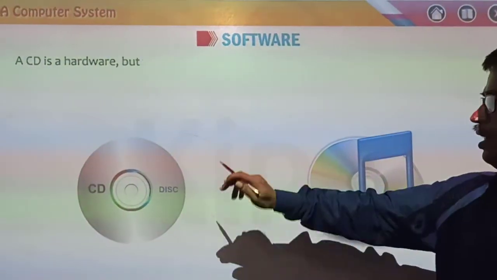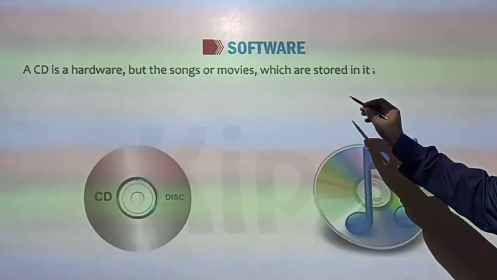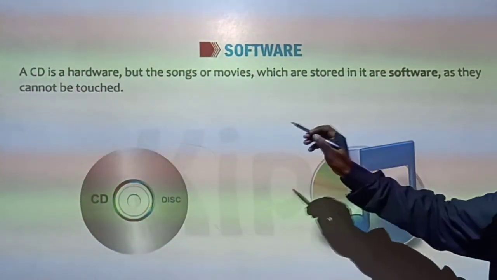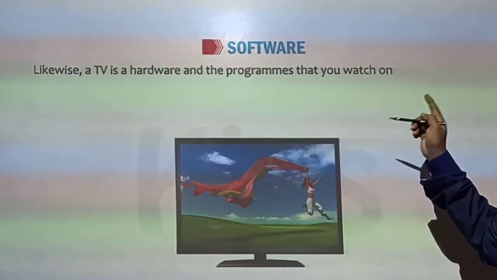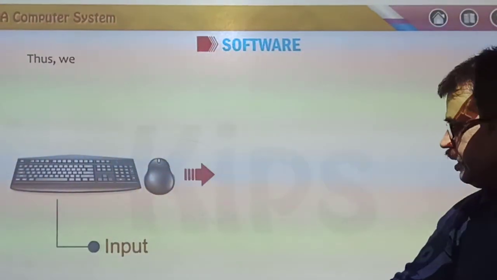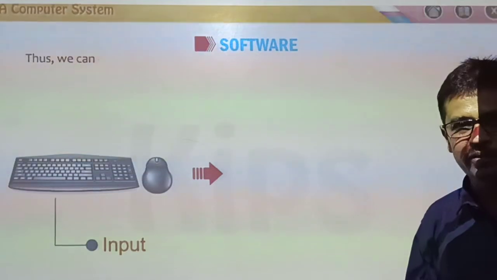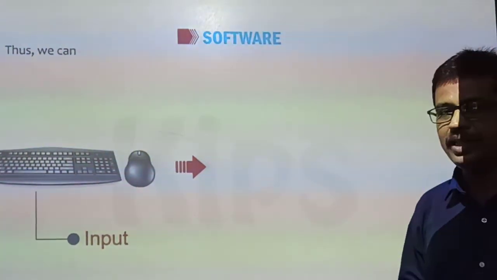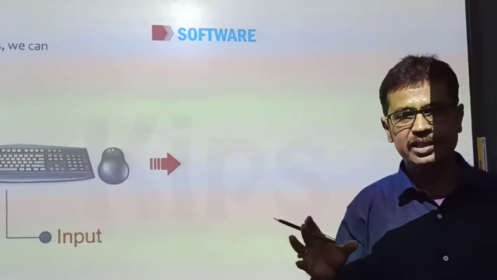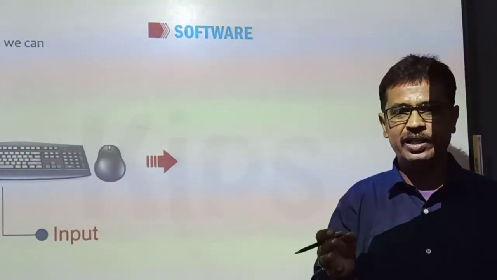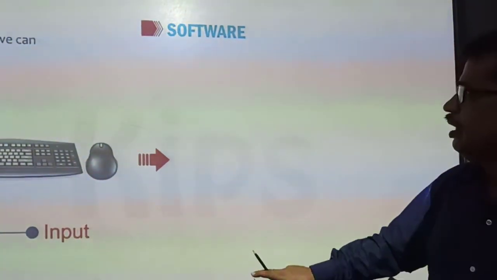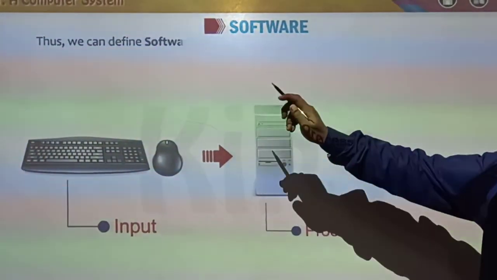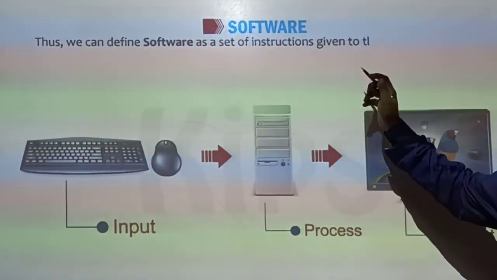Now, see what is given. A CD is a hardware, but the songs or movies which are stored in it are software, as they cannot be touched. Likewise, a TV is a hardware and the programs that you watch on it are software. A simple example, everybody knows about TV. TV is the example of hardware, because we can touch the TV, but the program what we see on the TV, can we touch? Of course not, because those programs are software. Thus we can define software as a set of instructions given to the computer to do a particular work.